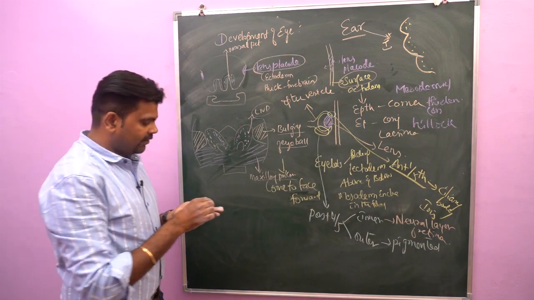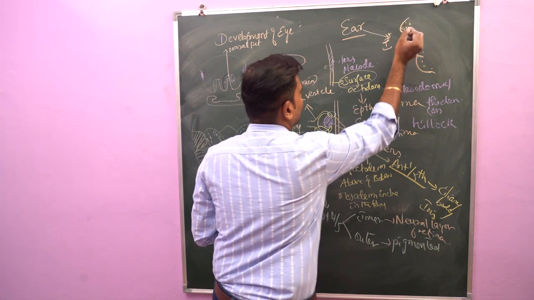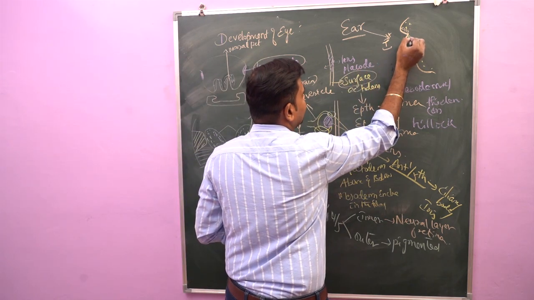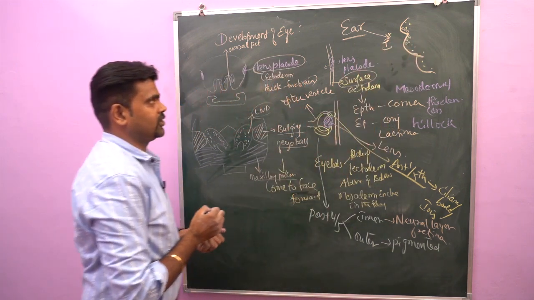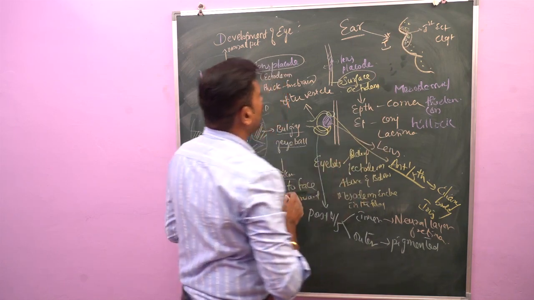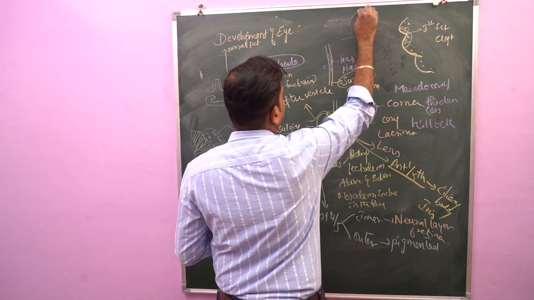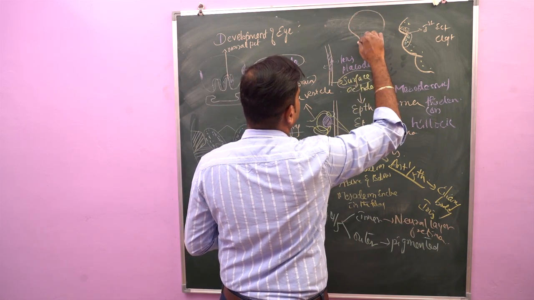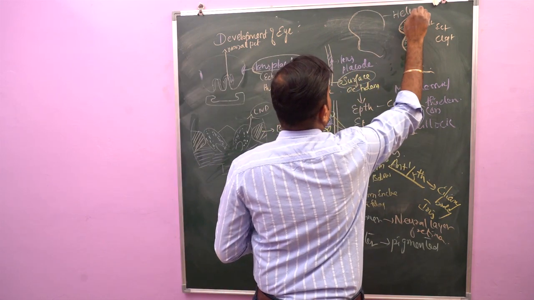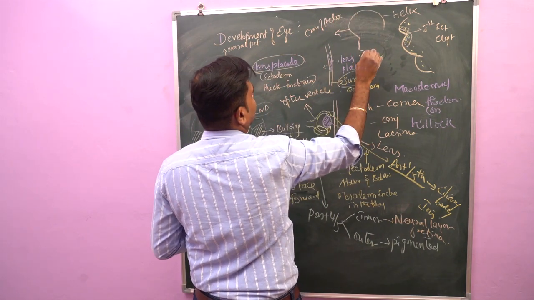Three mesodermal thickenings will be seen along the caudal border of the mandibular arch. Another three mesodermal thickenings will be seen along the cranial border of the hyoid arch. The mesodermal thickenings coming from the mandibular arch give origin to the helix, crus of helix, and tragus.